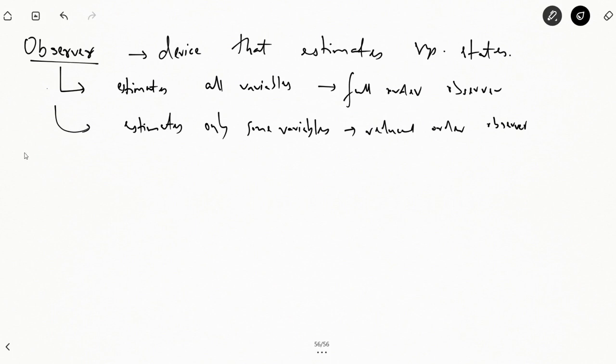Now, again, there will be a number of types of observers. The simplest of them is an open loop observer. So you have your system now.